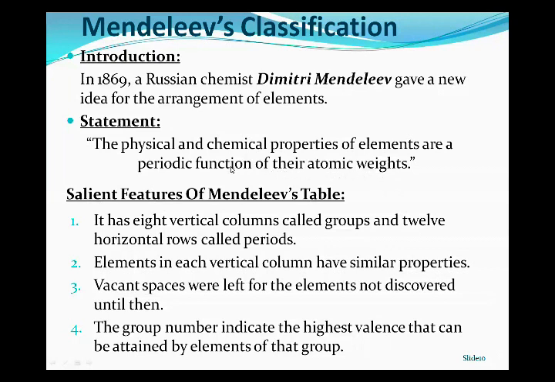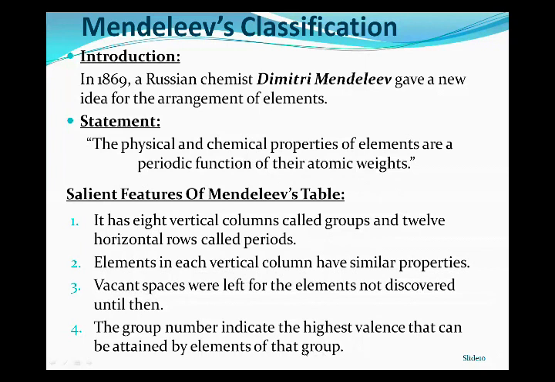Now the salient features of the Mendeleev classification, or Mendeleev table: it has eight vertical columns called groups and 12 horizontal rows called periods. Elements in each vertical column have similar properties. Vacant spaces were left for the elements not discovered until then. The group number indicates the highest valence that can be attained by elements of that group.